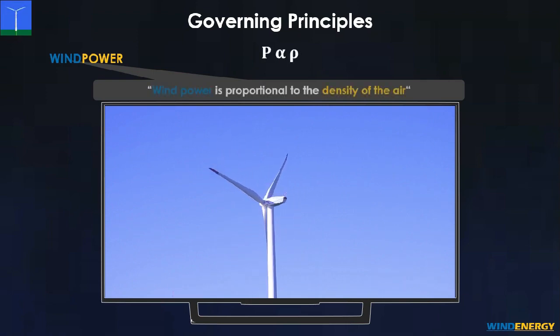Then wind power is proportional to the density of air. Like wind speed, air density varies location to location. However, its value is 1.225 kg per meter cube at sea level at 20 degrees Celsius temperature in dry air.